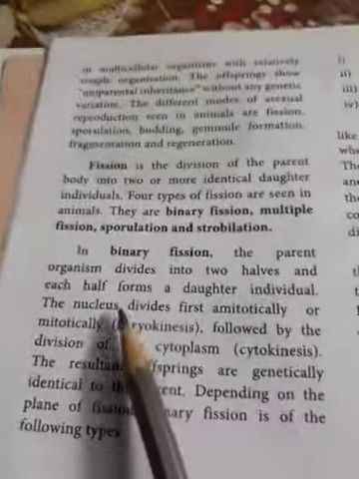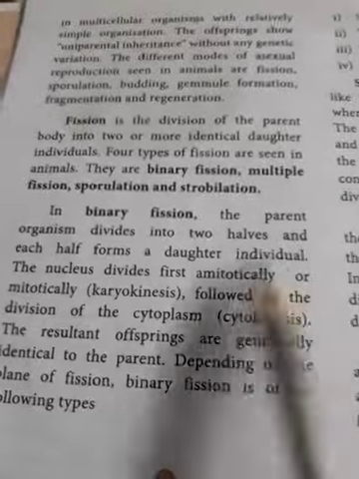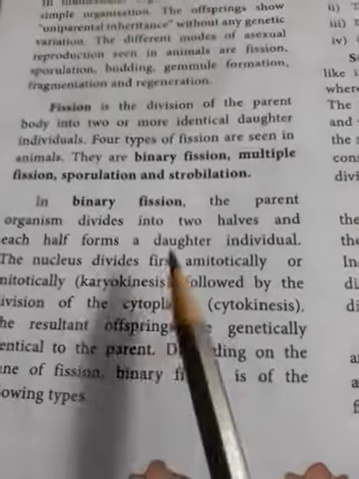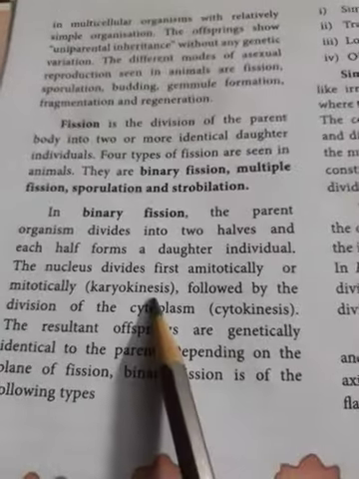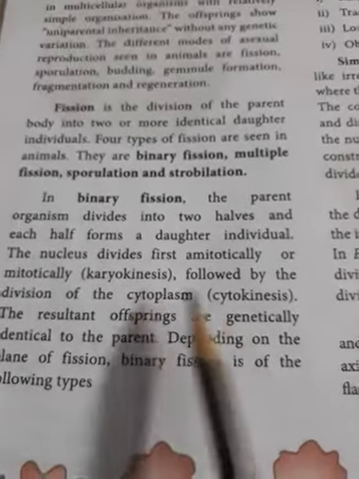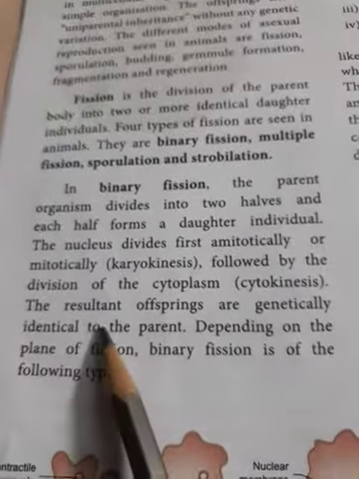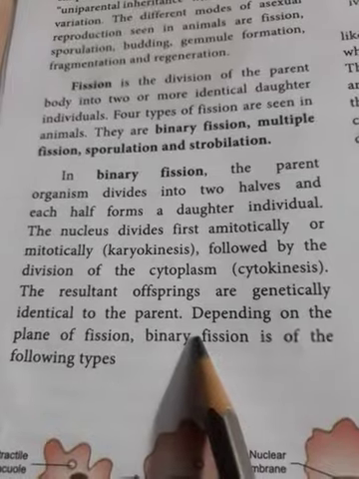In binary fission, the parent organism divides into 2 halves, we know that one, and each half forms a daughter individual. The nucleus first divides amitotically or mitotically, followed by the division of cytoplasm. That means karyokinesis followed by cytokinesis. The resultant offspring are genetically identical to the parent.